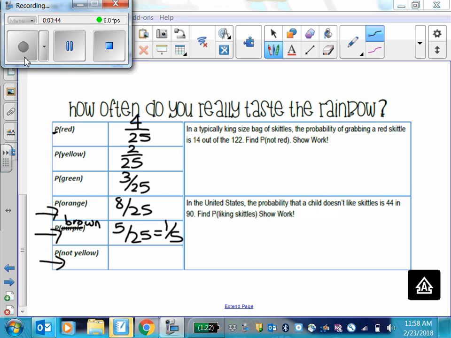So the probability of not getting a yellow. What does that mean? If I say, what's the probability of me not getting it? It means the probability of you drawing a color is not. Right. What's the probability that I'm going to draw any color but yellow? You could have easily sat there and counted all the little different stats. What's another way you could have done it? That's way quicker. Lily.